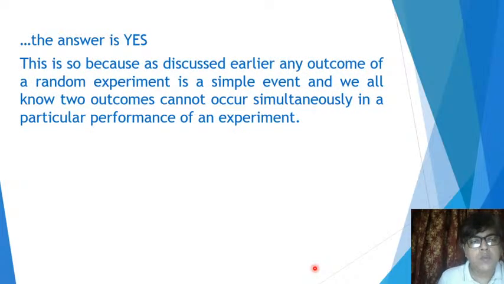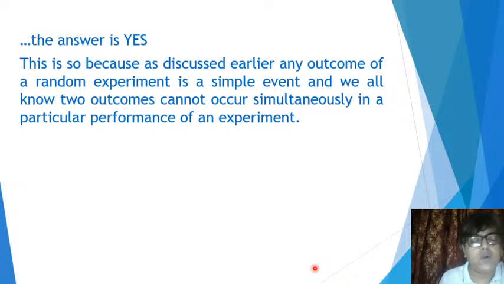This is so because, as discussed earlier, any outcome of a random experiment is a simple event connected with that experiment. If you perform an experiment, you are bound to get only one outcome out of the possible outcomes. You don't expect to get two outcomes simultaneously.